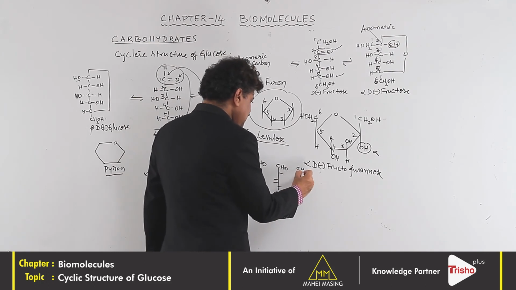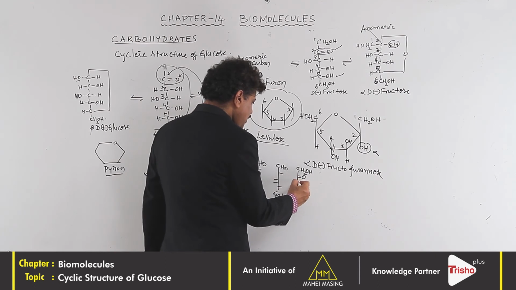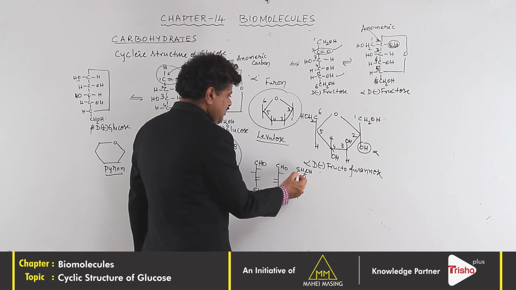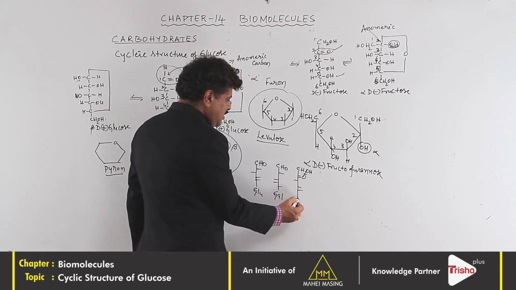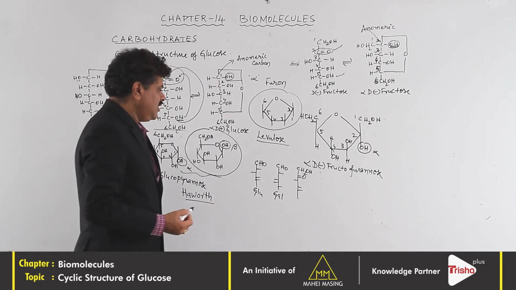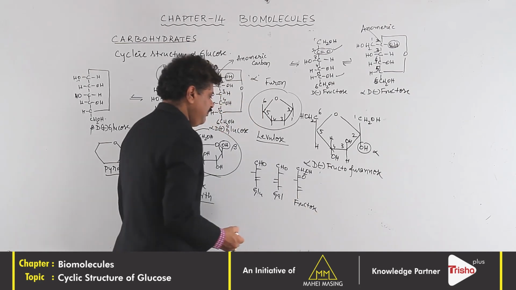Fructose has CH2OH, then C double bond O, then OH, OH, OH, and the last is always CH2OH. This is fructose.